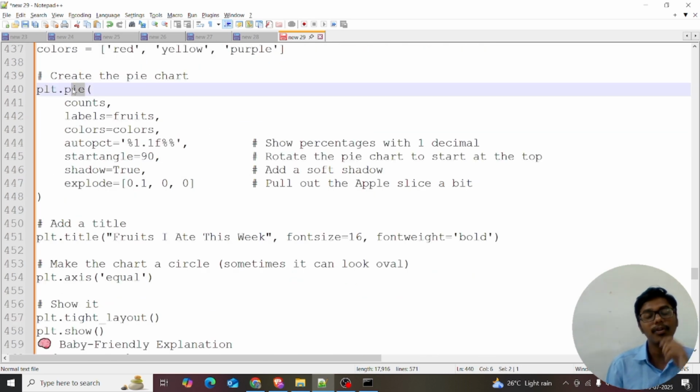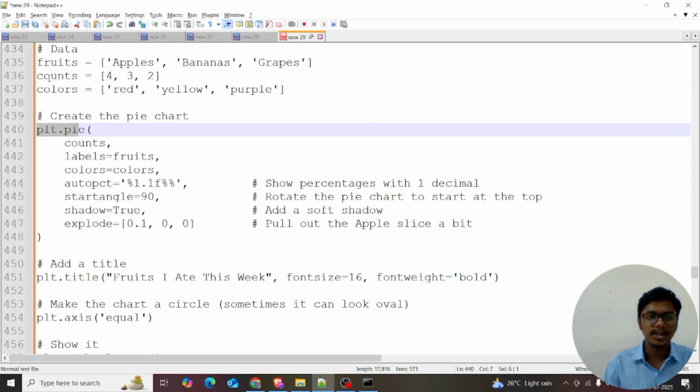If you want to make the pie chart, it's plt.pie. plt.pie means the pie chart has been made. I'm giving the counts. Counts make the pie round, and labels will divide the slices into the percentages. Counts, labels, fruits. I hope everything will be colored. Colors equal to colors. Colors means I want the red color for the apple and so on.